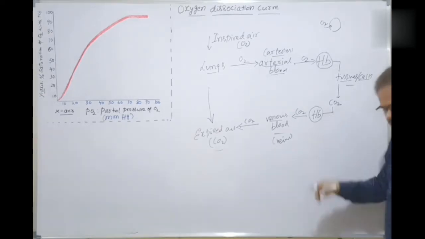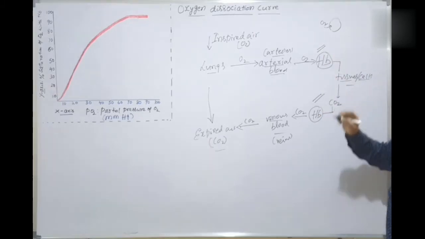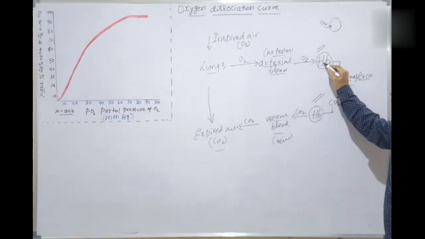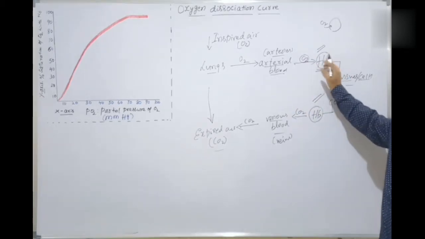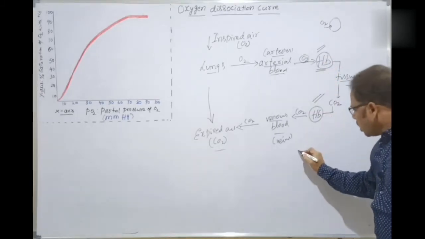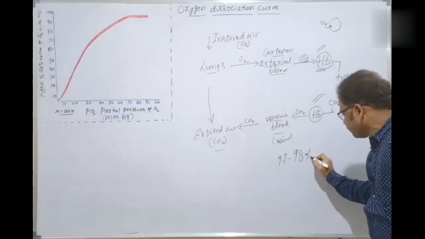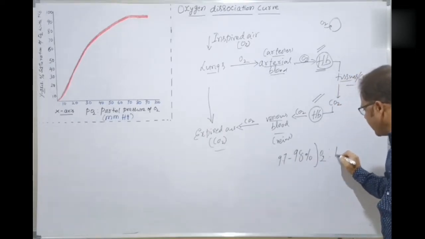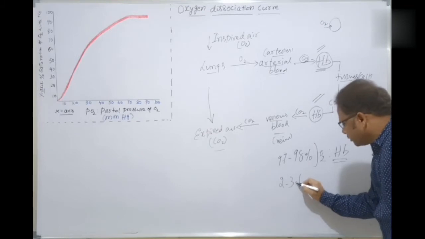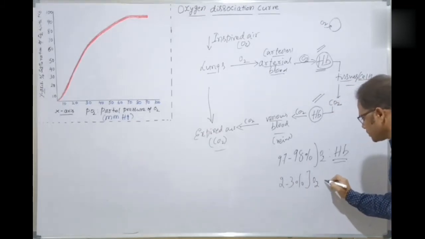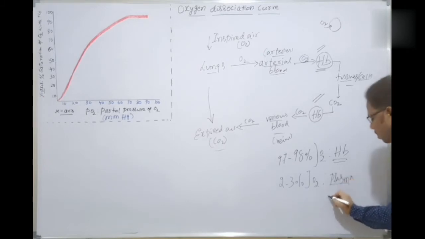Done. Okay. Now, what is the crucial factor here? The hemoglobin is the crucial factor because the hemoglobin mainly binds with the oxygen. As much as 97 to 98% of oxygen is carried by the hemoglobin, and only approximately 2 to 3% of oxygen is carried by the plasma in the dissolved state.